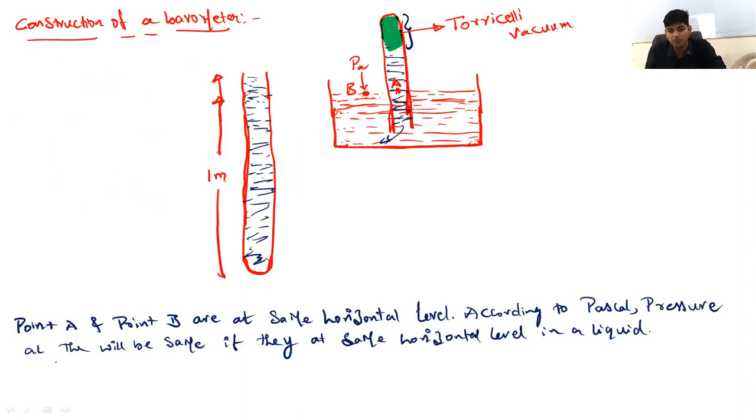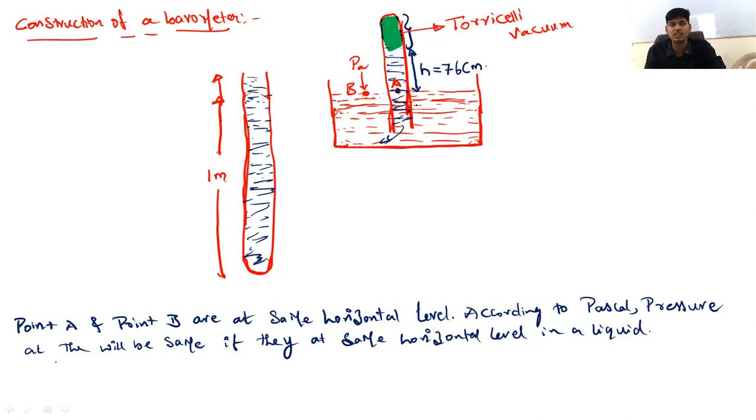What is pressure at A? The pressure at A is the pressure exerted by this height of the mercury. The mercury inside the tube will be exerting pressure at A. The height of the mercury in this glass tube will be about 76 centimeter.